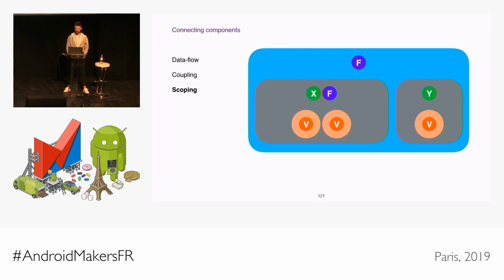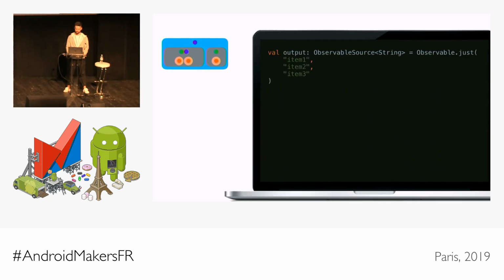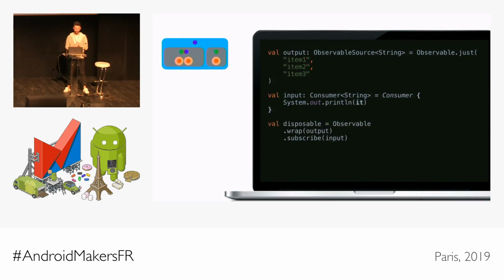So since we already employed Rx, let's see what else we can do there. Going back to the example where we have an observable source as an output, and we have a consumer as an input, and we connected them with a simple Rx subscription, we needed a generic tool that would help us with automatically handling when to create these subscriptions and when to dispose of them. And we created the binder. Thanks to Kotlin, we can have some syntactical sugar here and just say binder.bind output to input. And this will create a subscription for us between the source and the consumer.